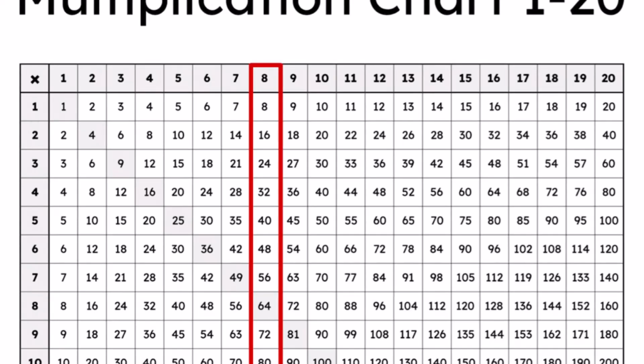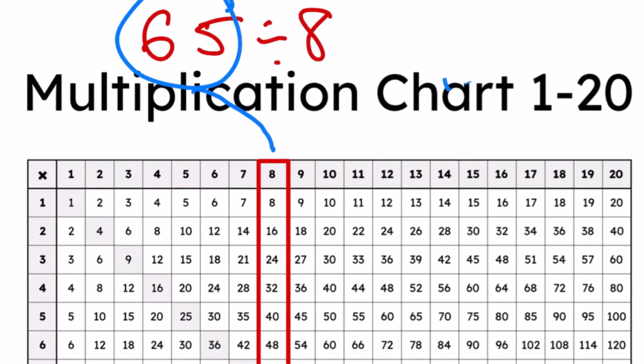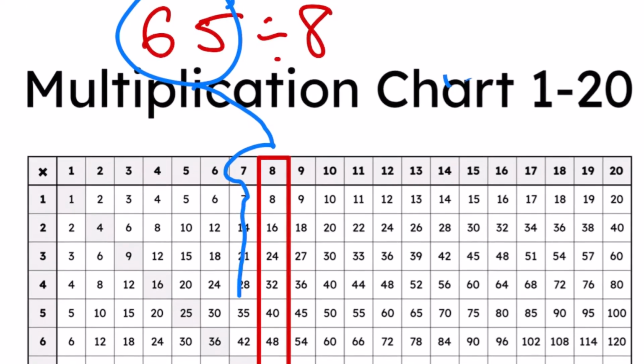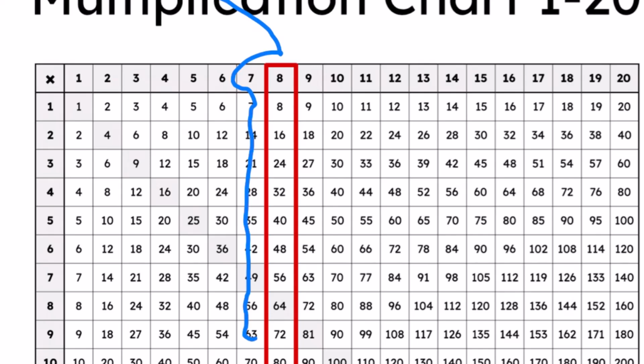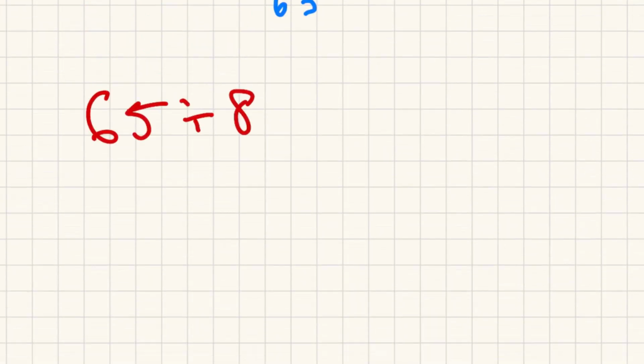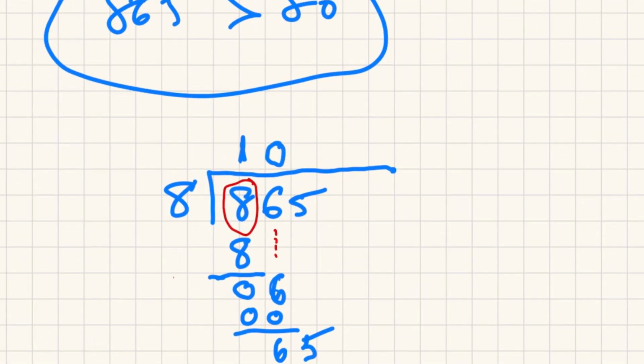So now we look for 65 in this column. And we go, it's not 8, 16, and we go all the way to here, and we get 72 is too high, so it's 64. So 64 is the partial product, and then we go horizontally to the row, the 8th row. So therefore the 8th multiple, 8 times 8, is 64, so the partial product is 64. The quotient is 8.